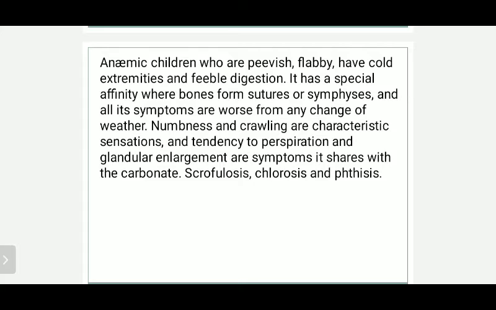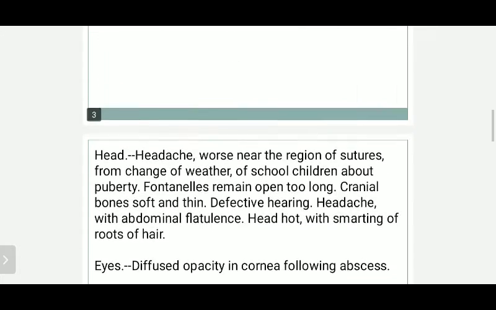A lot of glandular enlargement, which I have seen in your Calcarea carb also. It shares with the carbonate. There is scrofulosis, recurrence of respiratory troubles, chlorosis, which is anemia, and phthisis, which is tuberculosis.